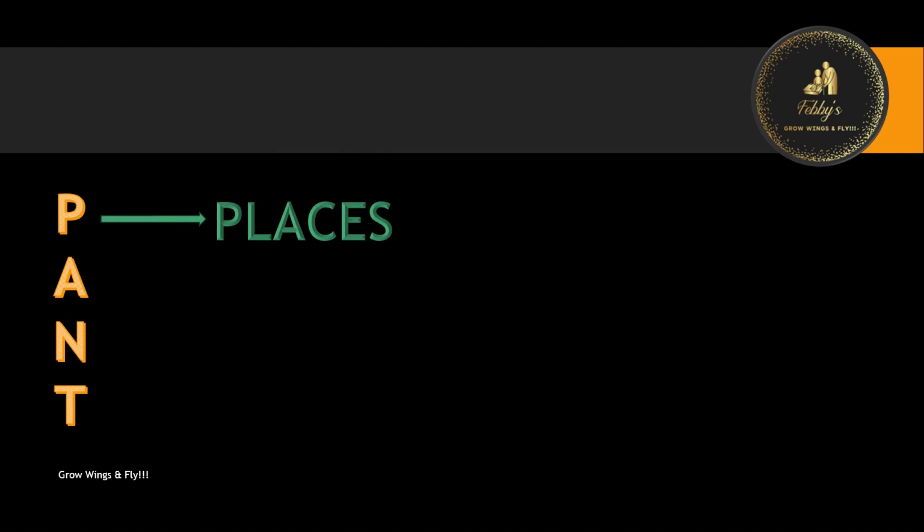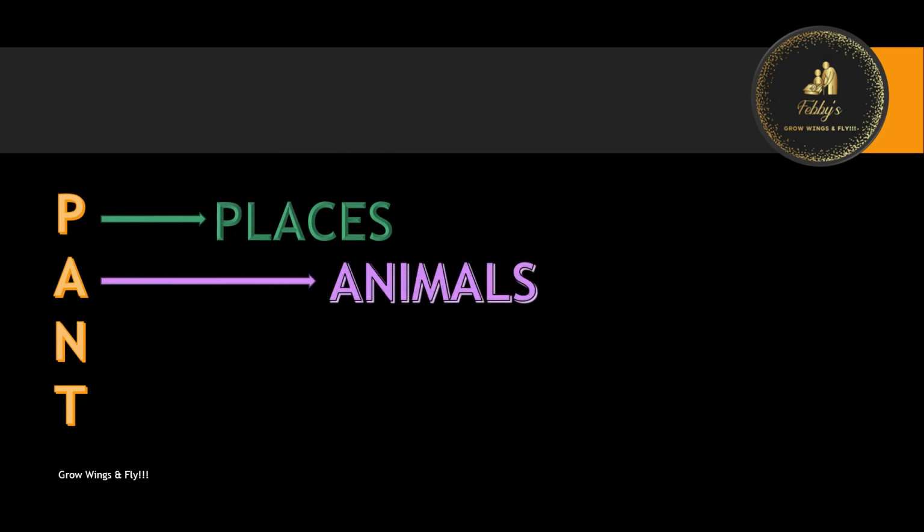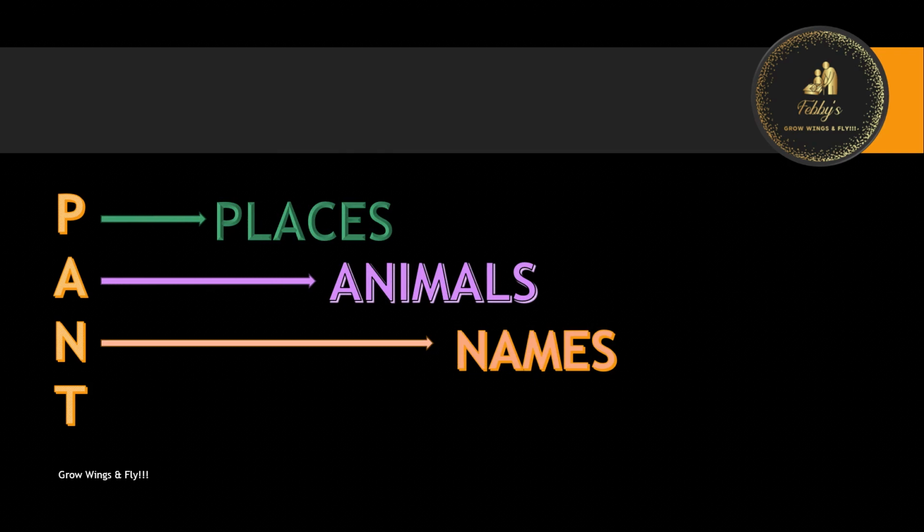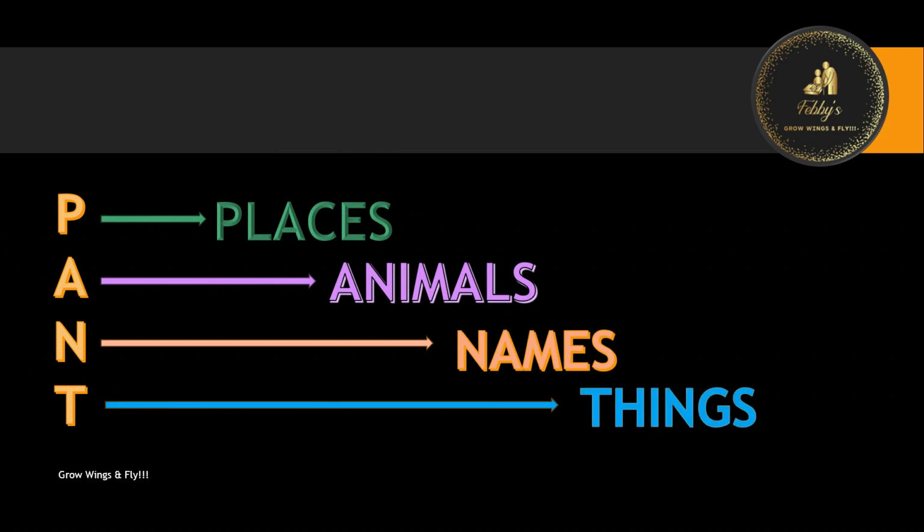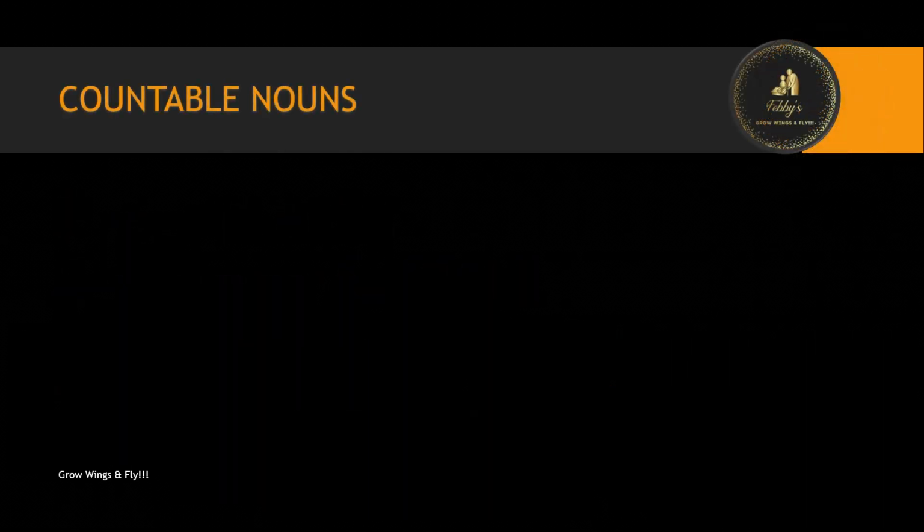What are nouns? Nouns, for us, we have created an acronym, and that acronym is PANT. What is PANT? P is places, A is animals, N is names, and T are things. So nouns are places, animals, names, and things. Simple, isn't it? Let's have a look at what are countable nouns.